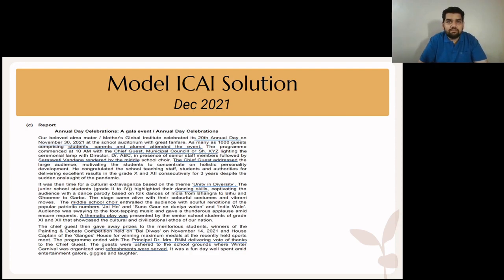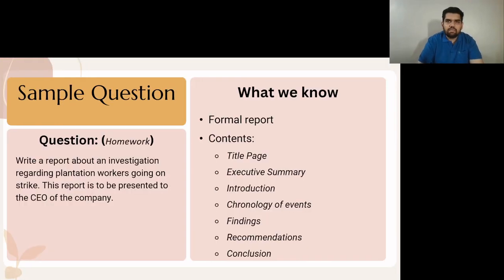Everything clear so far? Very nice. Let's move on. So here you can see I have prepared a sort of a sample question for you. This is your homework. This is a practice question that I've developed for you, should you like to practice what you've learned in these past lessons.